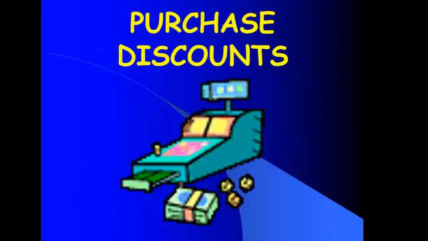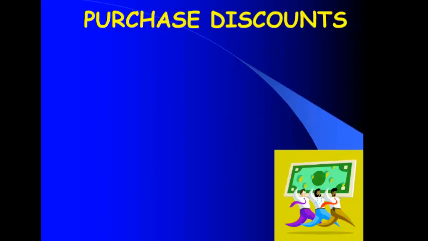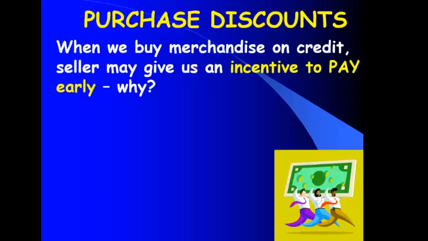Purchase discounts. Sometimes when we buy merchandise, merchandise being what? Goods that we buy to resell. The vendor that we buy it from may offer us a discount as an incentive to pay them early. They offer me a discount as an incentive for me to pay them early. Why would they do that? Why would they give me a discount for paying them early? They need their money. They need their money so they can pay their rent, pay their employees, buy more merchandise. Often companies need their money now, so they might choose to offer us a discount for paying them earlier.